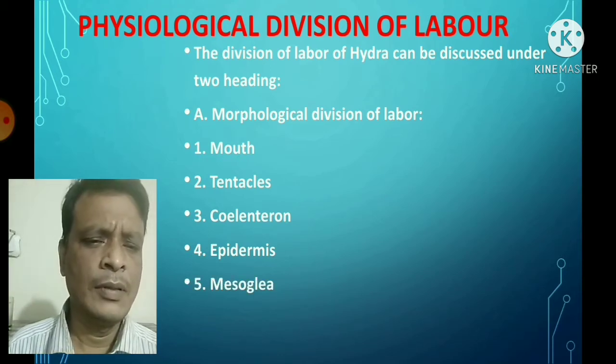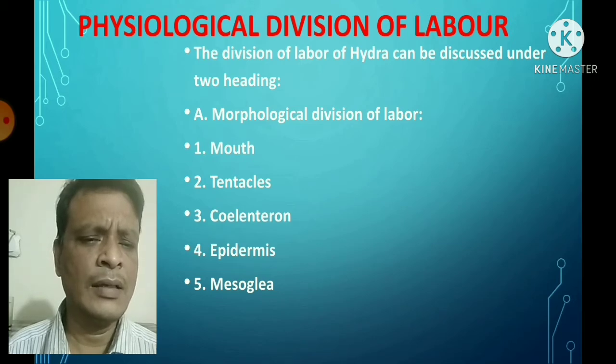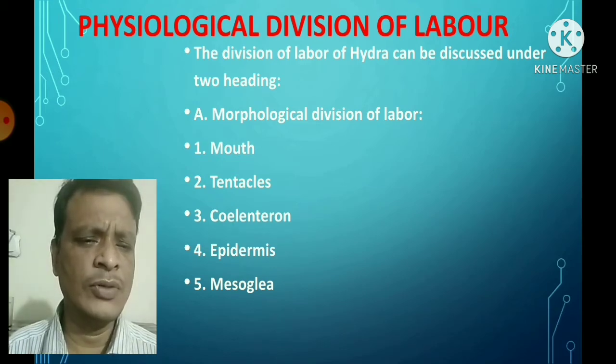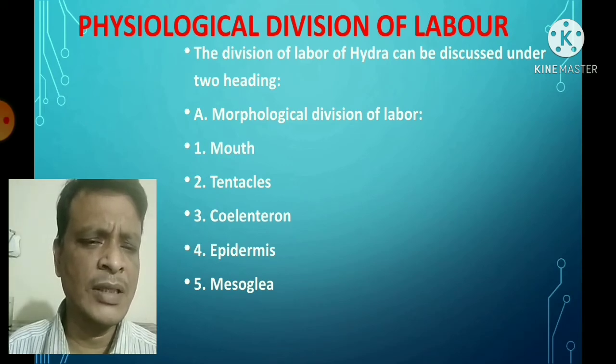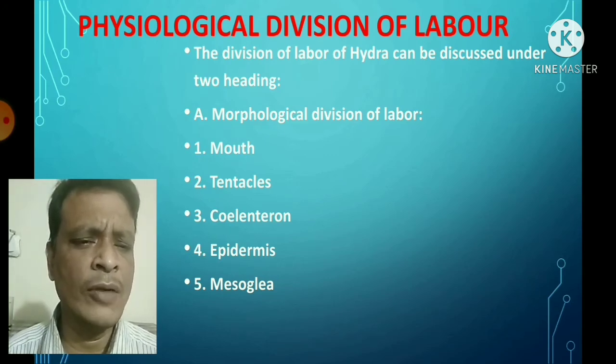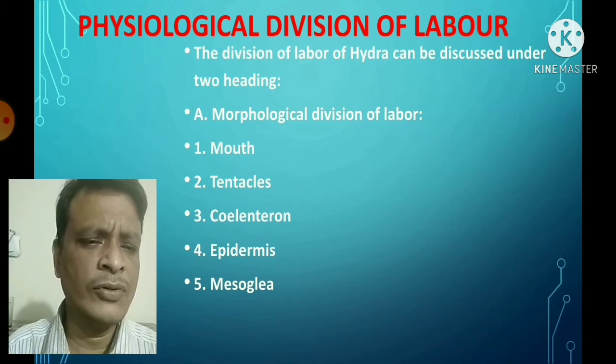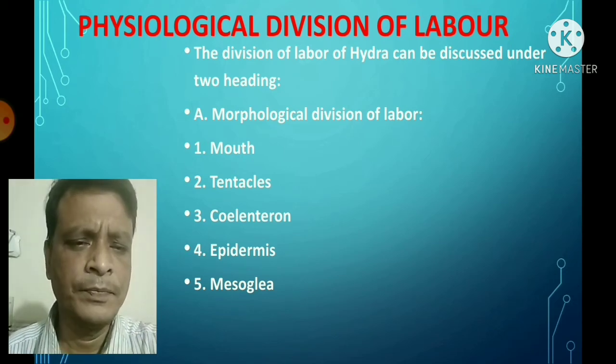And number 5, the mesoglea. Mesoglea is a jelly-like acellular layer found in between the epidermis and the gastrodermis, and it acts as the basement of the two layers, epidermis and gastrodermis. This is the baseline foundation. The mesoglea is also involved in the contraction and expansion of the body, and in locomotion.